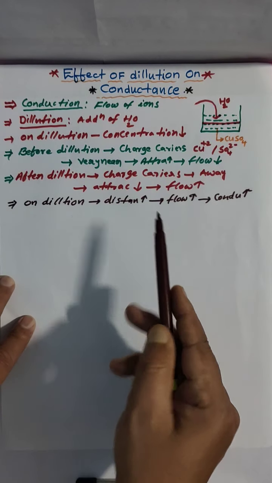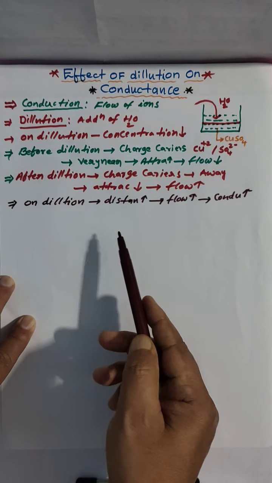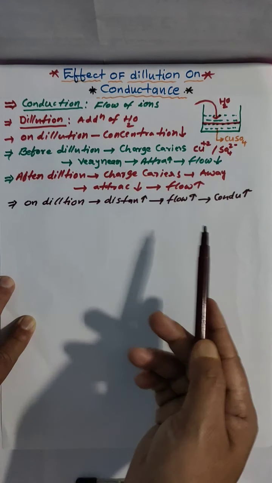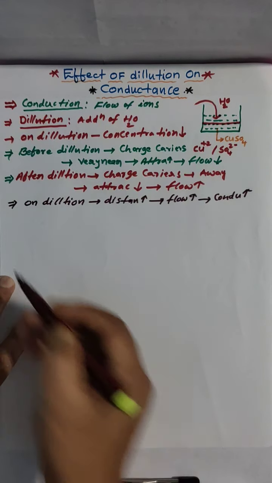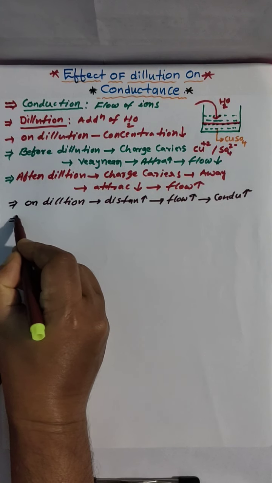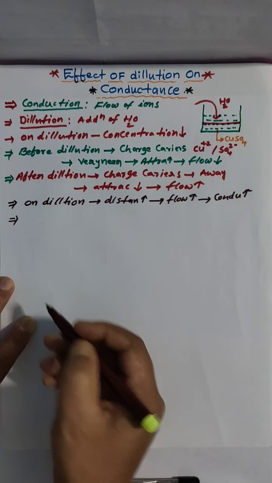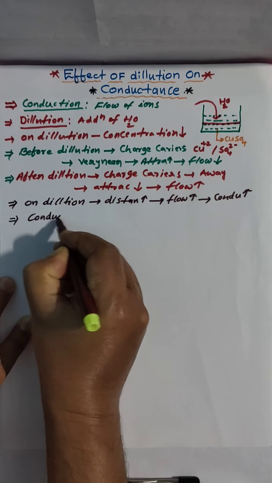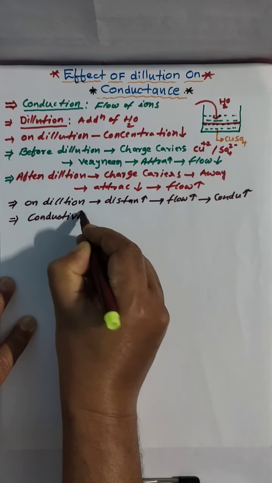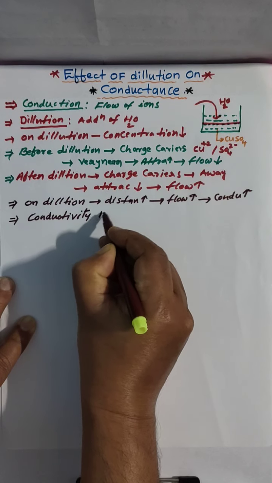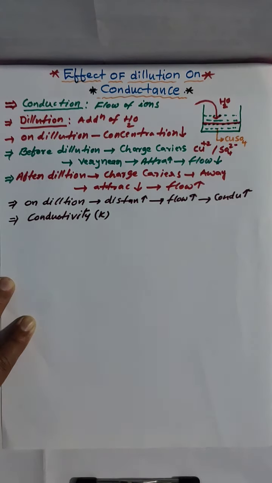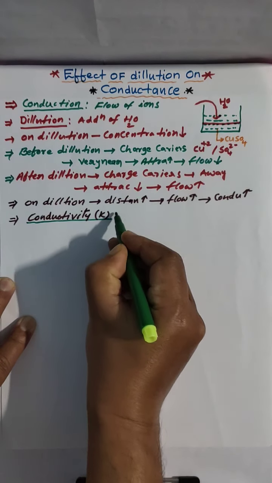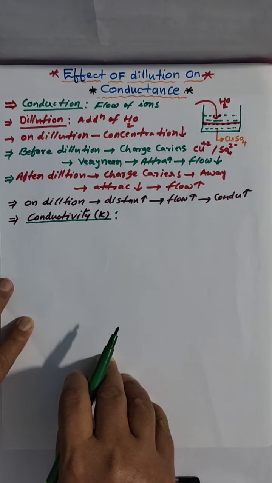Moreover, conduction is of different types. We have specific conduction, molar conduction, and equivalent conduction. Let me discuss those. First I am explaining conductivity. Conductivity we depict with K, kappa. This is also called specific conductance.